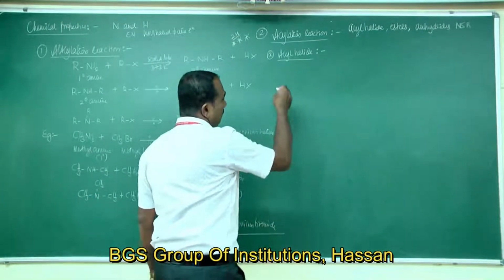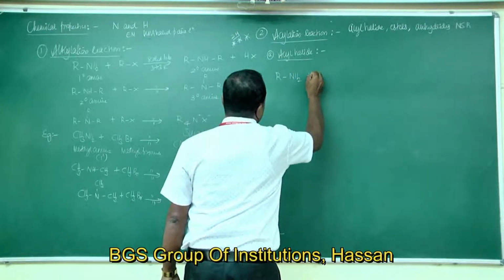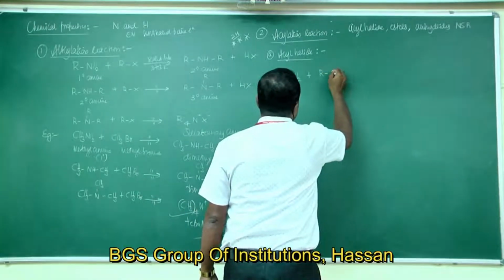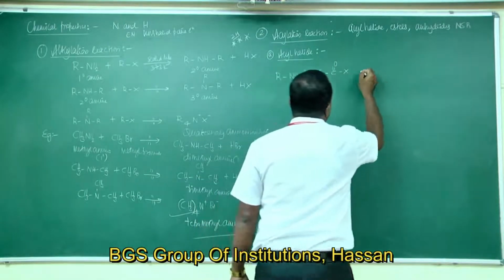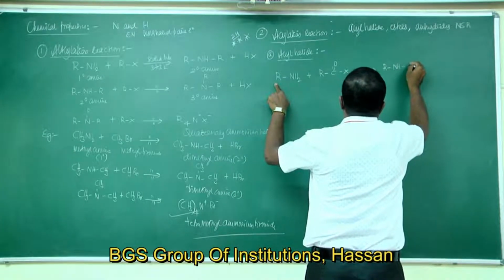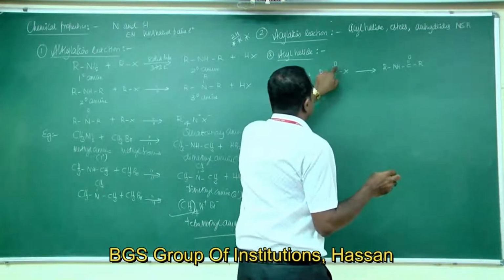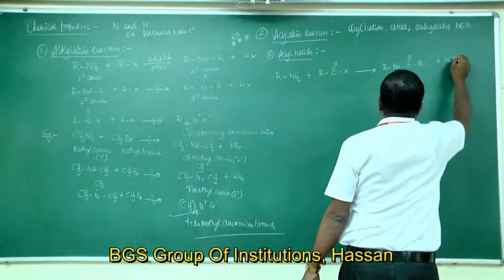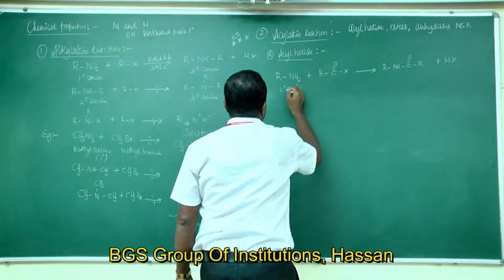Primary amines, RNH2, react with acid halide or acyl halide to give RNHCOR, where H combines with X, HX. This is for primary amines.